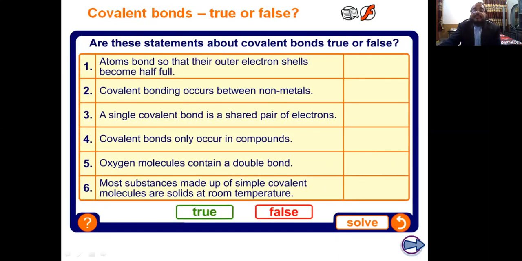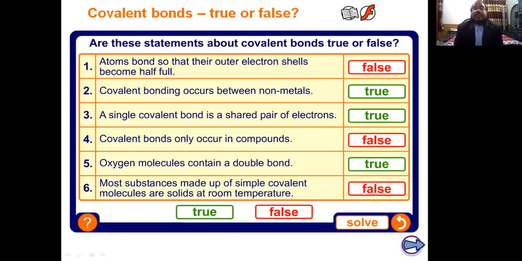Students, we will check this portion of the assessment, the activity on covalent bonds. True or false: atoms bond so that their outermost shell electrons become half filled. That is a false statement. Covalent bonds occur between non-metals.